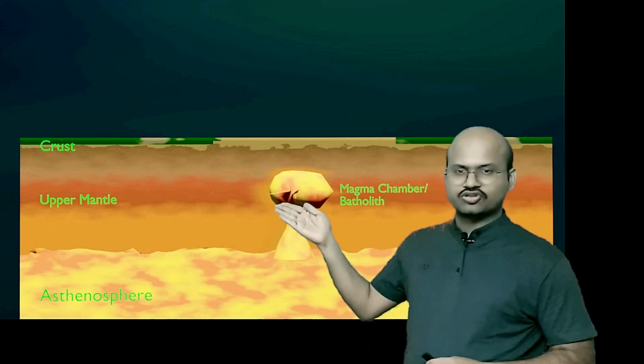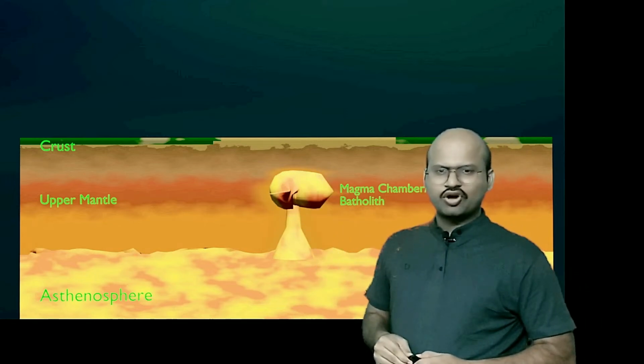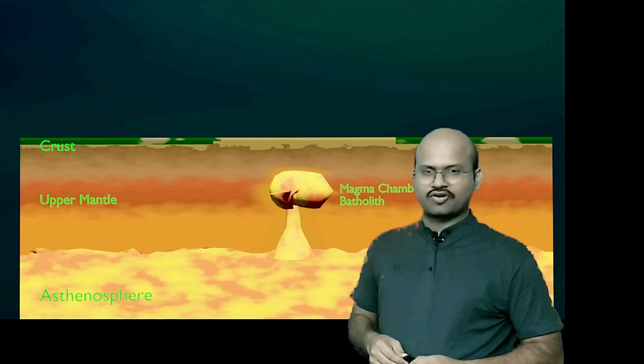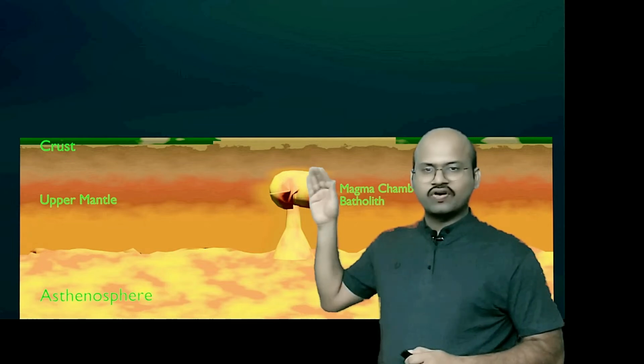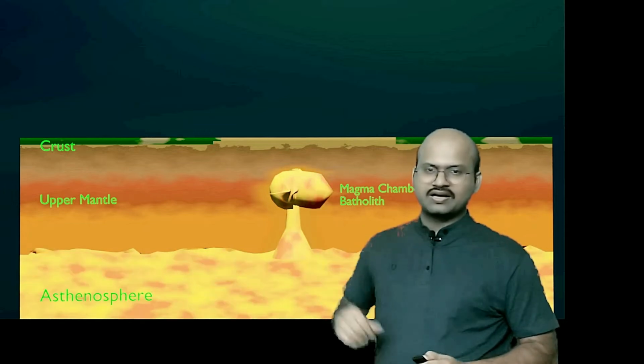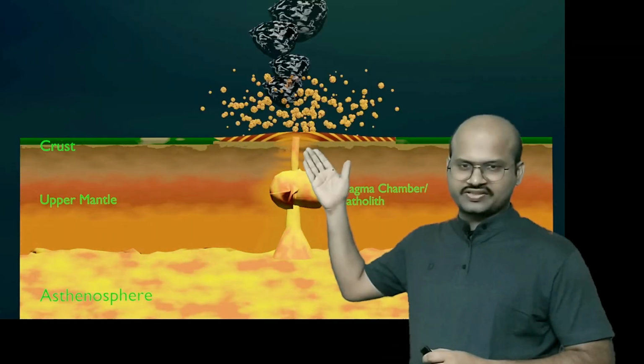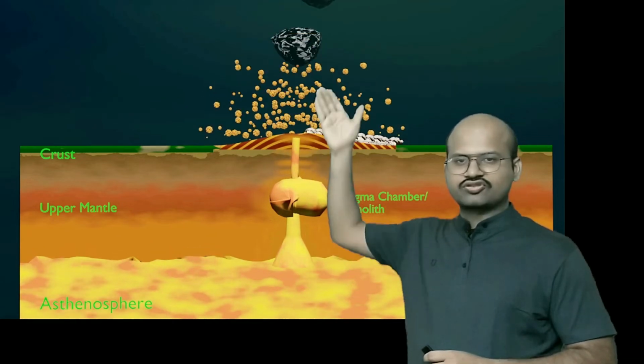These gas bubbles also apply a force on the overlying rocks. Because of the increase in pressure from the magma, the overlying rocks may melt away or may develop cracks through which the magma rises up. When this magma reaches the surface, it erupts. It gives out lots of smoke.